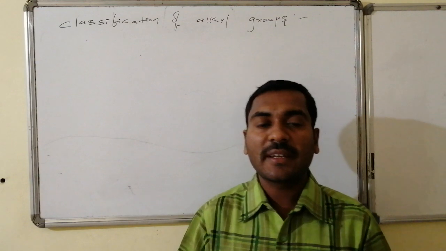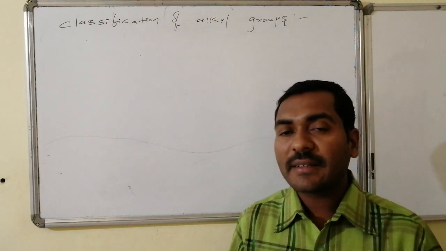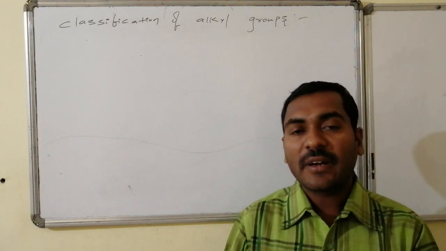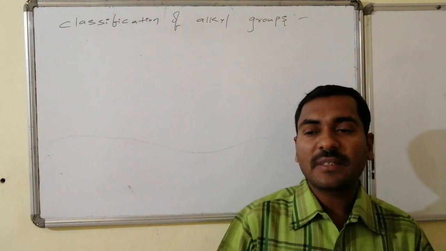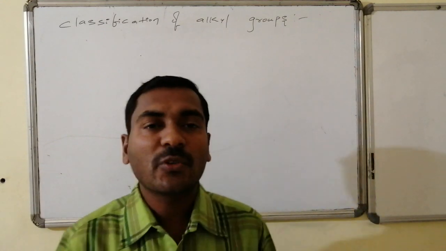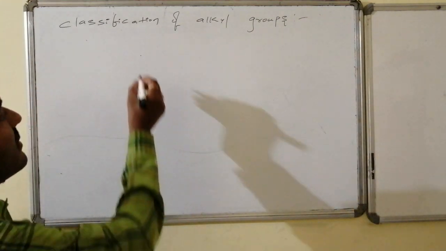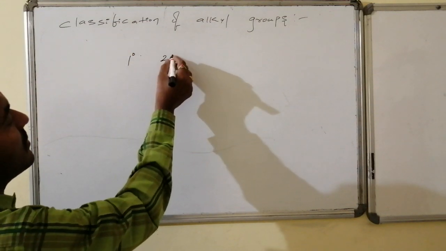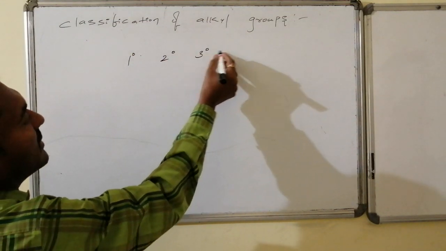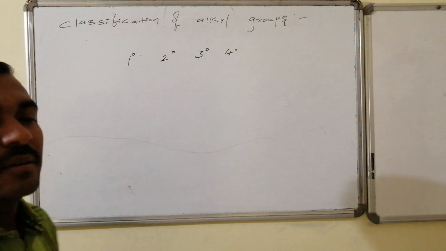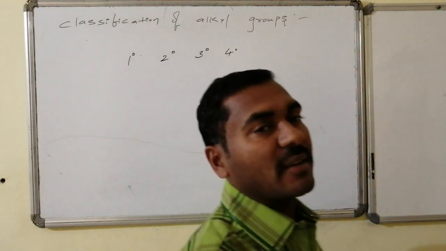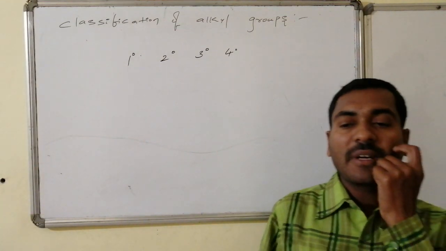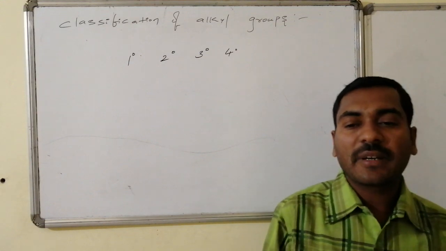It doesn't include any kind of heteroatoms. Under that, different varieties of alkyl groups are present. And before going to the alkyl groups, we must be aware of the varieties of carbon atoms present in organic compounds, like primary carbon atom, secondary carbon atom, tertiary carbon atom, as well as the quaternary carbon atom.